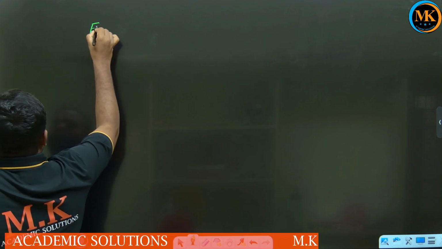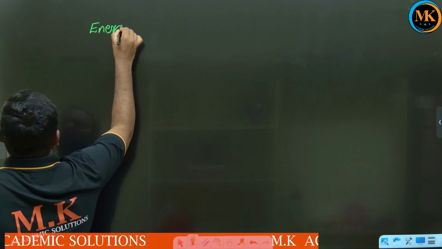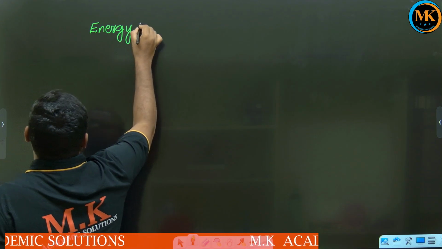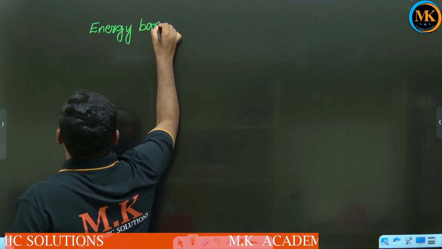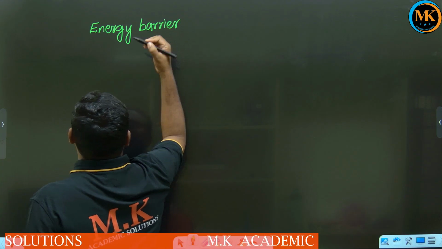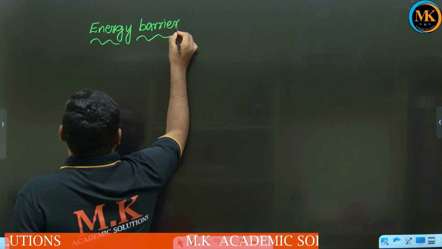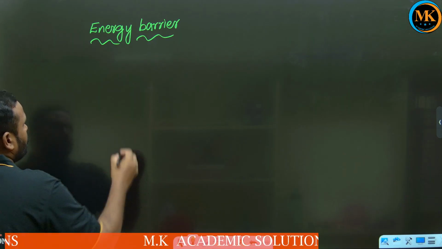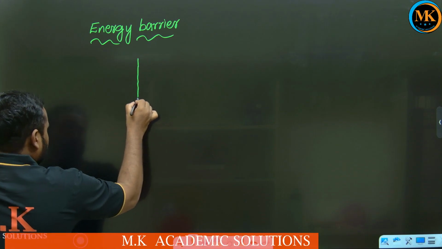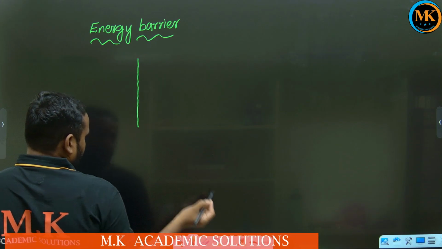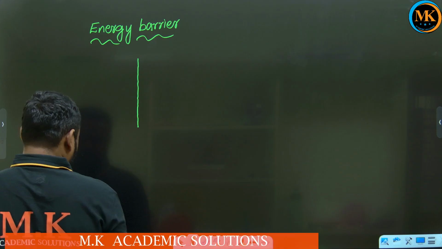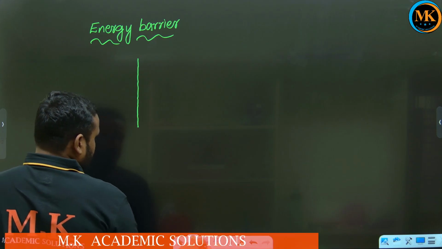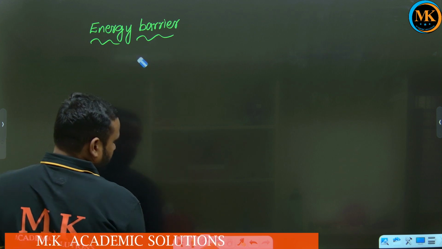Energy barrier. To understand this energy barrier, we need to observe the following graph.